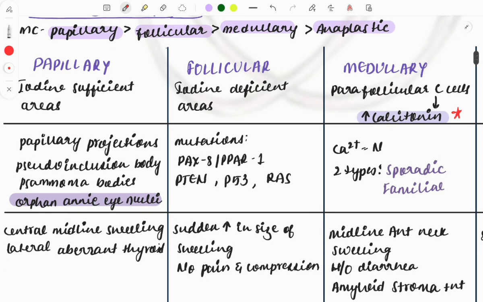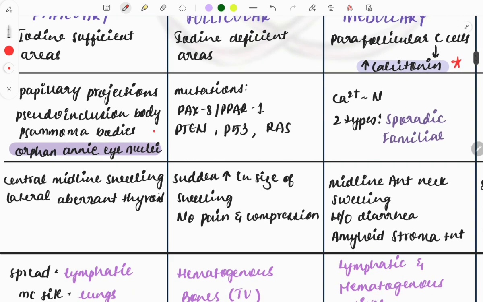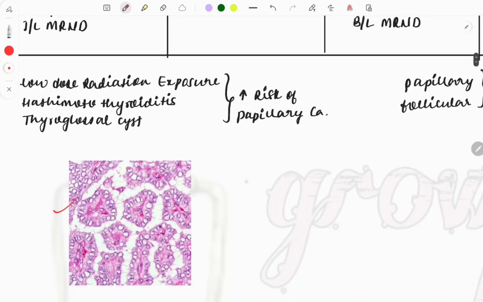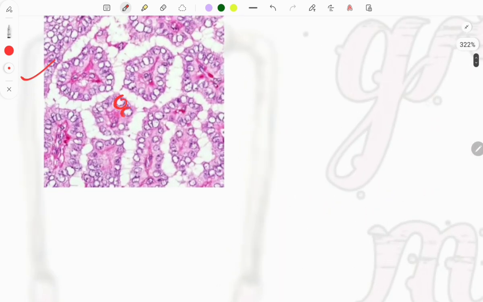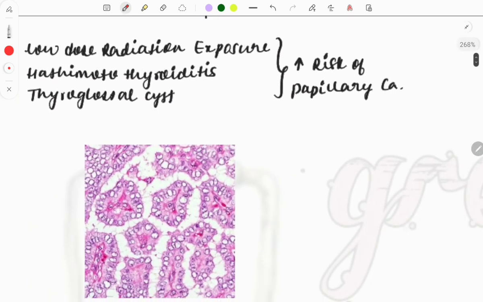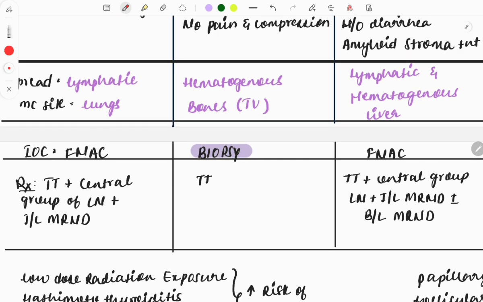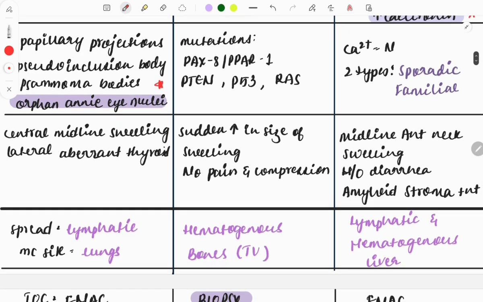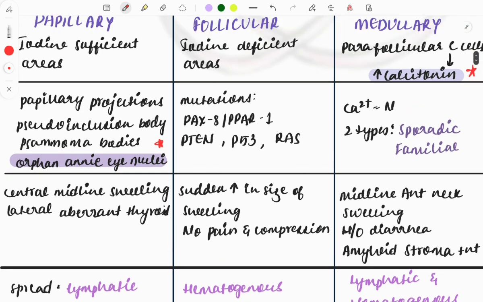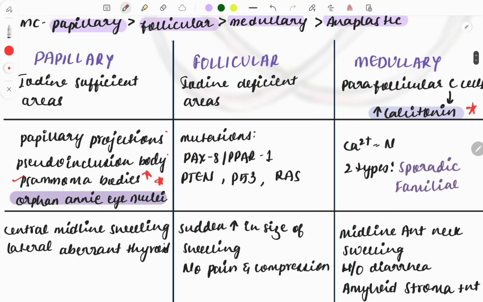Then papillary occurs in iodine sufficient areas. So, Orphan Annie nuclei, an image based question. This is the image of Orphan Annie. The nuclei appear like the eyes of Orphan Annie, which is a cartoon character. Okay, so Orphan Annie nuclei, we have seen the image. Now the other important things, some bodies will be described in relation to it. These are not described yet and there is no need to remember them. Just remember the psammoma bodies and Orphan Annie nuclei. And one important thing: psammoma bodies are most commonly seen with papillary cancer, papillary of the ovary, then of the thyroid, and in all papillary cancers psammoma bodies can be seen.